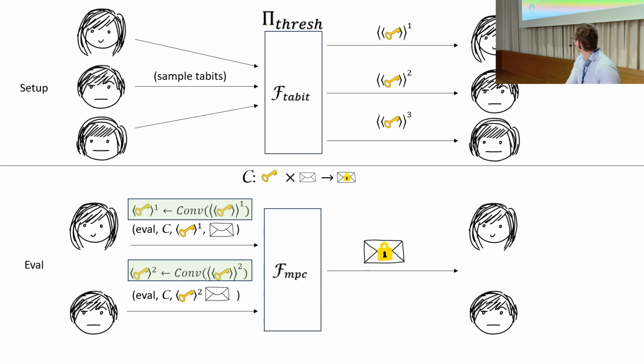Here I indicate in green the only difference between our evaluation stage and just using FMPC on its own. FMPC will then happily compute the desired encryption as it can check the validity of the authenticated bits. And this local conversion is the only additional step.